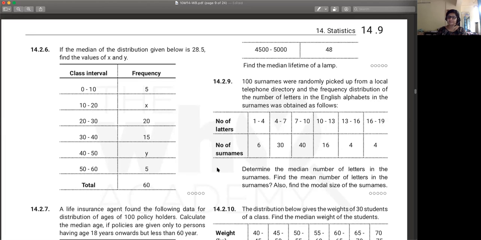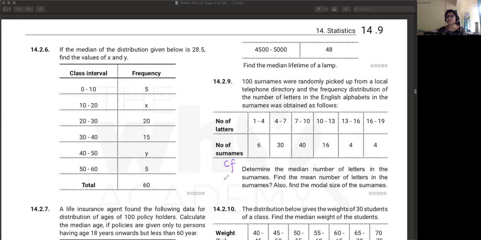Ma'am, because in our worksheet there was this question in which we had the class interval and we had the cumulative frequency instead of frequency. Achha. So how will we get that? You just have to find it out in reverse. But how will we find it? CF is given and not F. Based on the table, right? You will get the hint if you don't have class intervals here. If you're given stuff like more than 1, you've got like 50 or 100, and then more than 4, you've got 94.